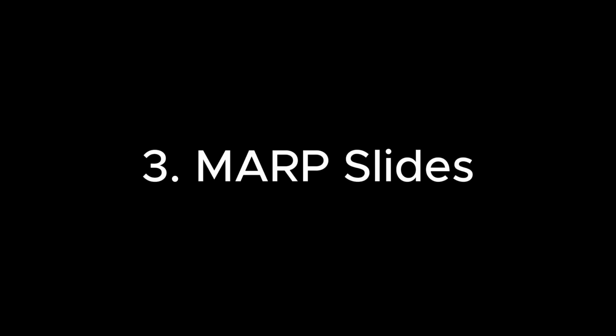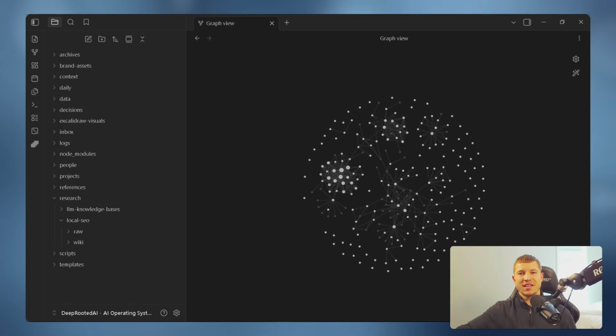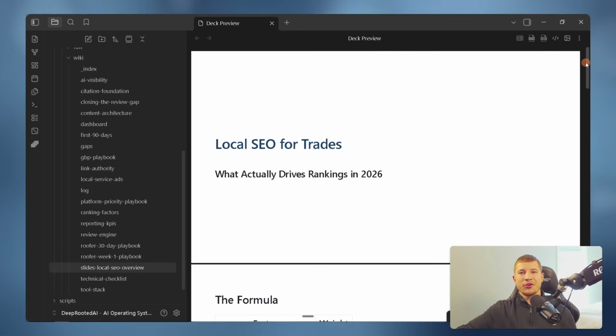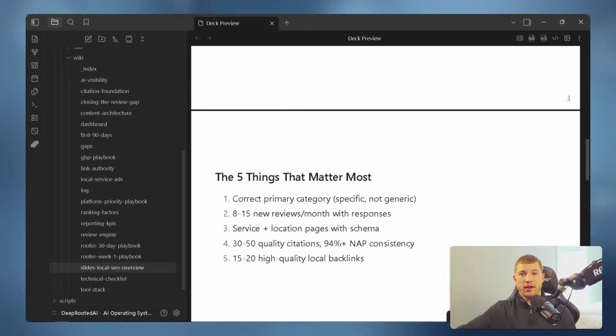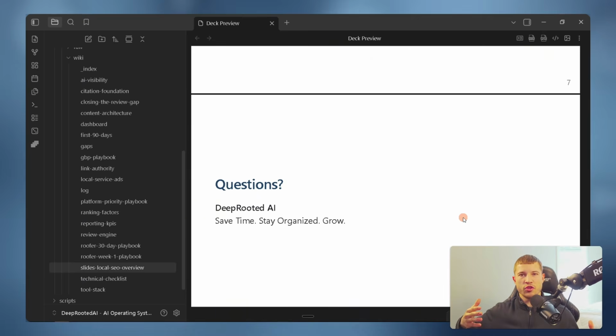Number 3, Marp Slides. Now this one genuinely blew my mind because as you guys know, I'm a huge visual person. This allows you to generate slide decks directly from your wiki. I took one of my wiki articles on local SEO ranking factors and turned it into a client presentation. No PowerPoint, no design work, just markdown. When it comes to client work, I think this is a huge advantage because imagine you finish researching a topic and then for meeting prep with a client, you generate a presentation directly from the research that you just did.